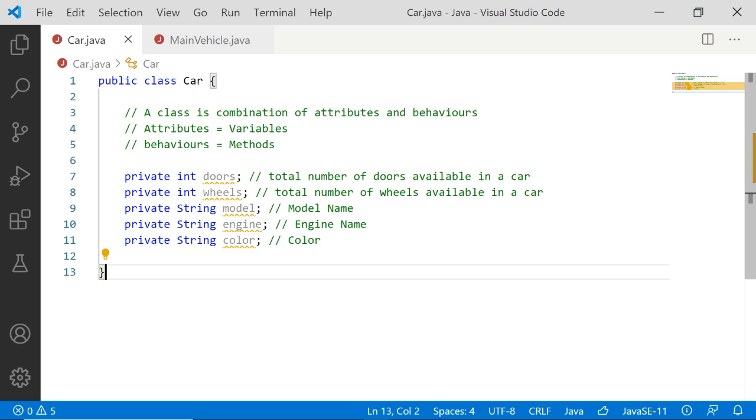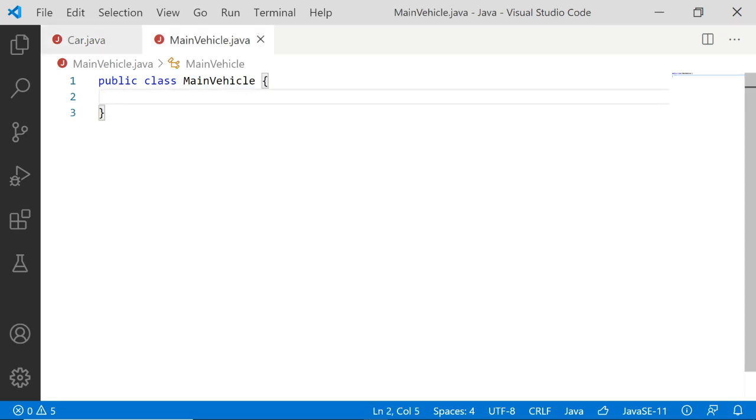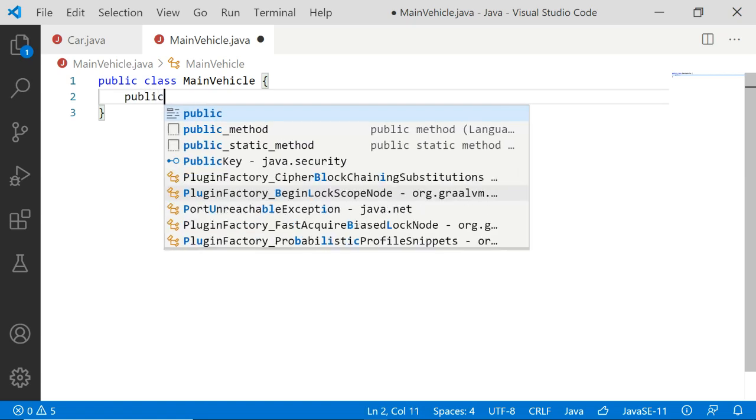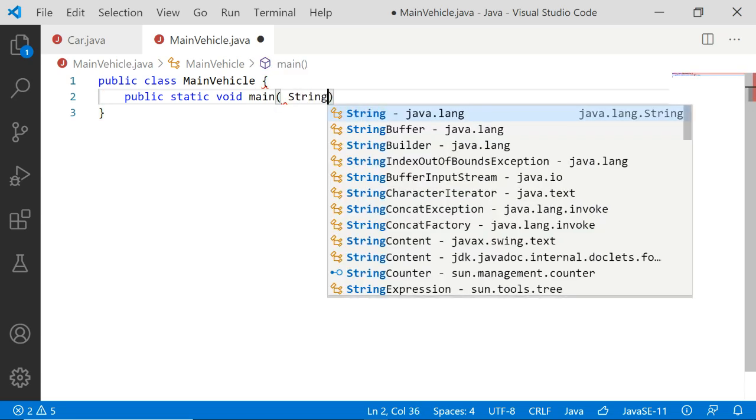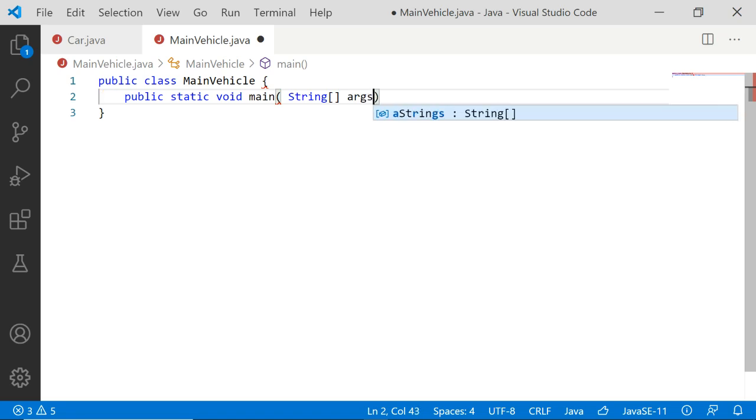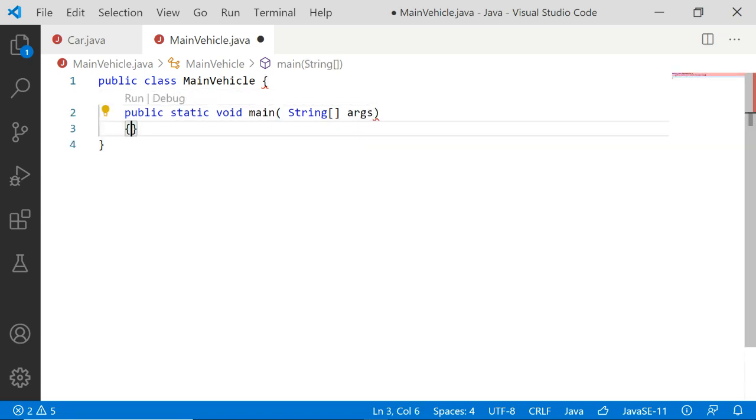If you are not directly going to execute this file, then there's no need of a main method. So let me come here to main vehicle and define public static void main followed by String args. Usually we know this, right? Fine. So now inside this method,